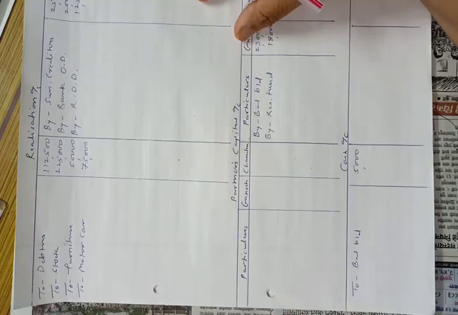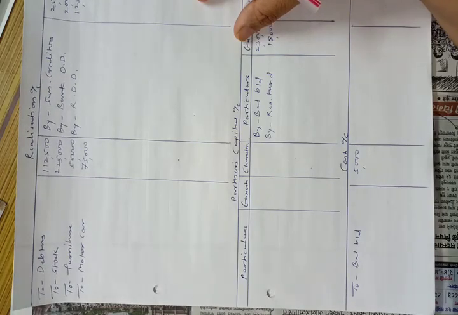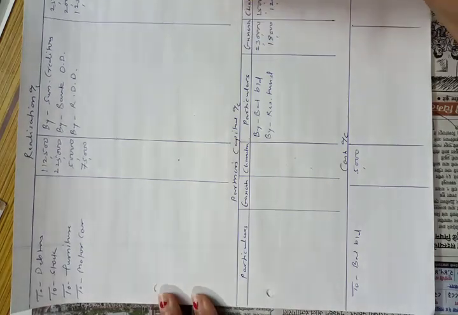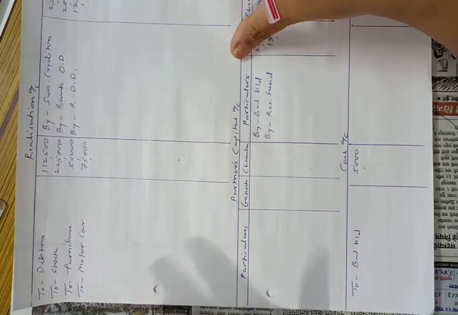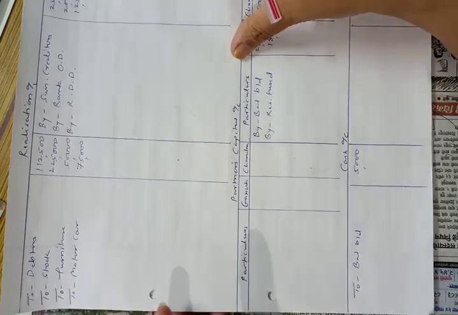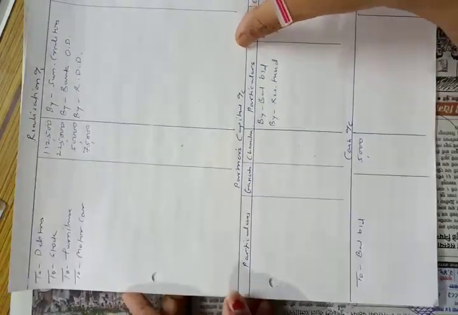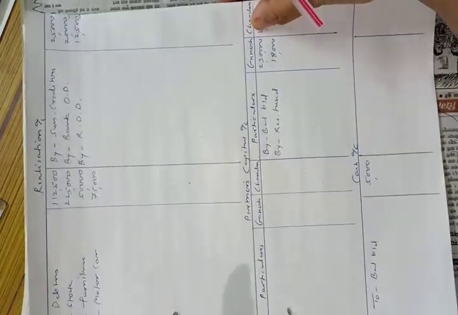Now we will start solving the adjustments. They told us that the assets realized as follows, and they have given us the amounts: debtors 90,000, stock 2 lakhs and goodwill rupees 25,000. So we will make the entry of assets realized here.